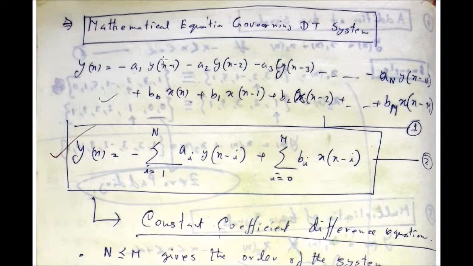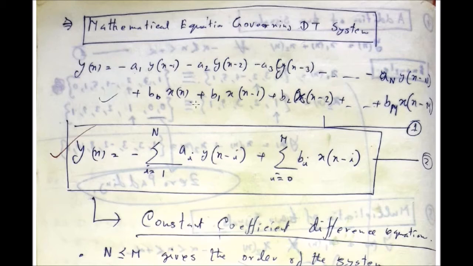That means the first one is delayed by a unit time index, the second by a time index of 2, the third by 3, up to N delays, and for the input signals M delays are given. So here N number of terms are present, here M number of terms are present.